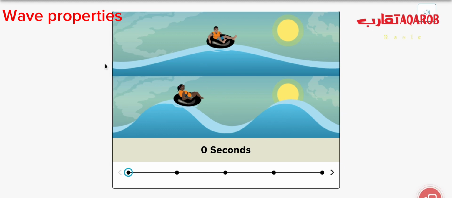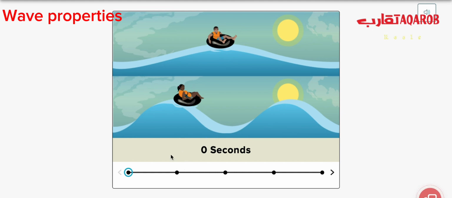Here we have more wavelength, because we have more distance from this trough to this trough than from this trough to this trough. So the first wave has more wavelength than this one.